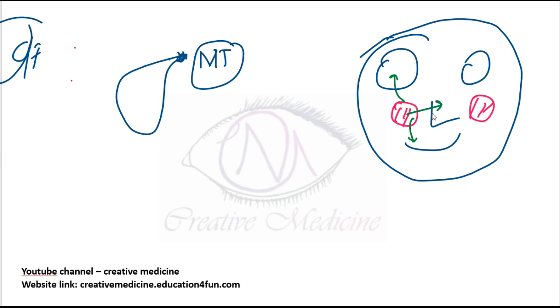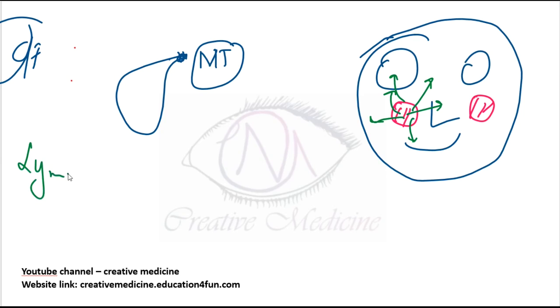It can go medially and involve the nasal cavity, and it can also invade the ethmoid. It can go posteriorly and invade the pterygoid plates. If pterygoid plates are involved, it results in trismus and intracranial spread occurs. Then it can go to the cheek anteriorly also. So these are the different sites of direct spread of maxillary sinus carcinoma.